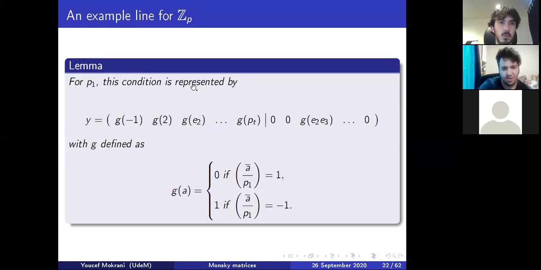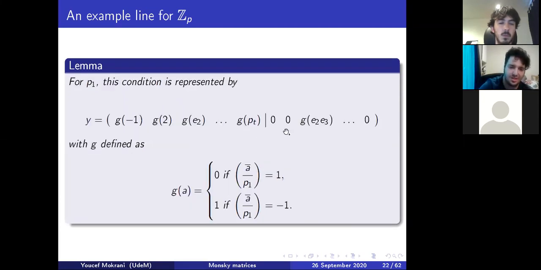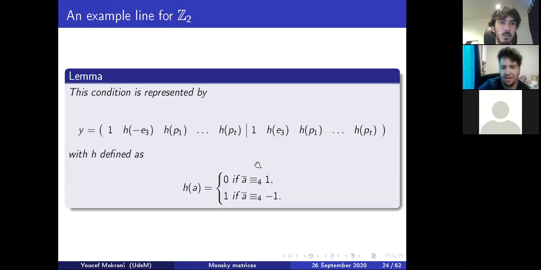It gives us 0 if this Legendre symbol is 1, and it gives us 1 if it's minus 1. This is exactly what we wanted. And then we can do something very similar in Z2, this time just taking 0 if it's 1 mod 4, and 1 if it's minus 1 mod 4. And we can just get our matrix lines.